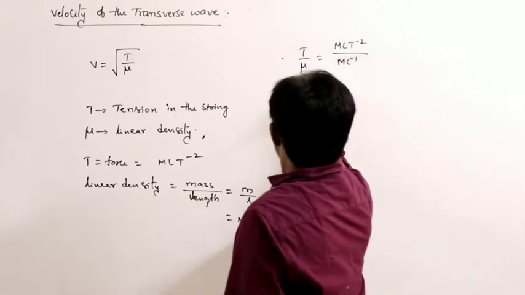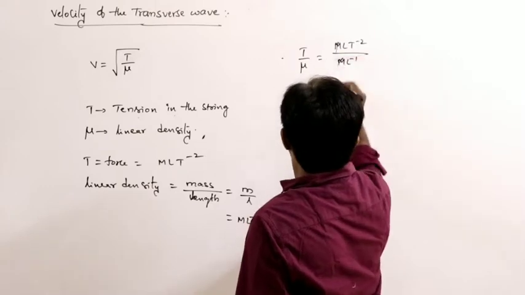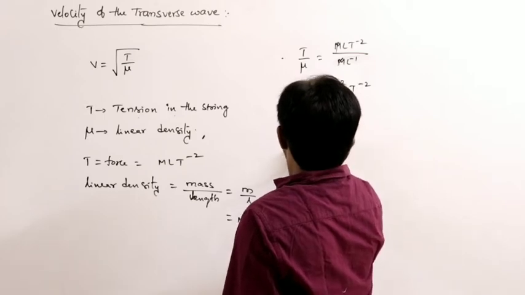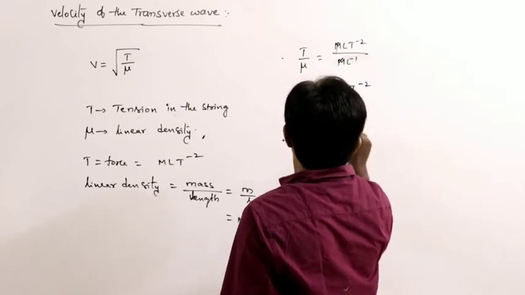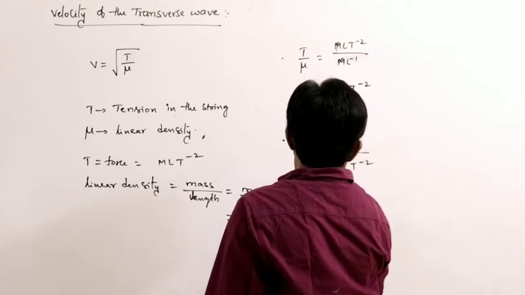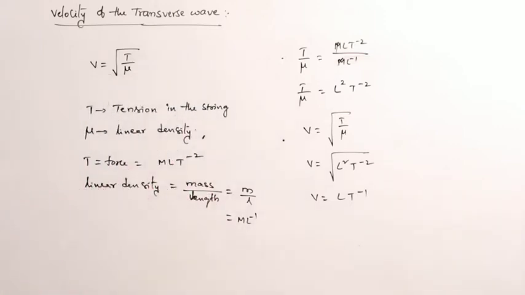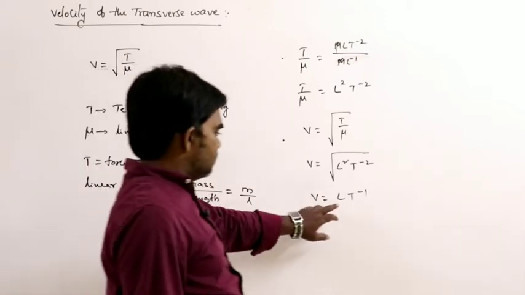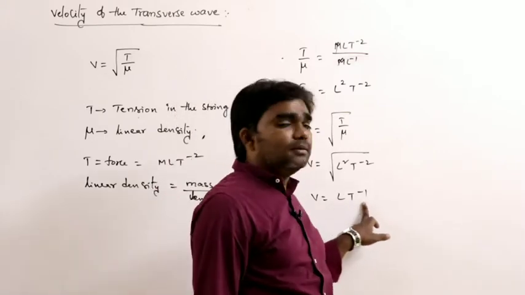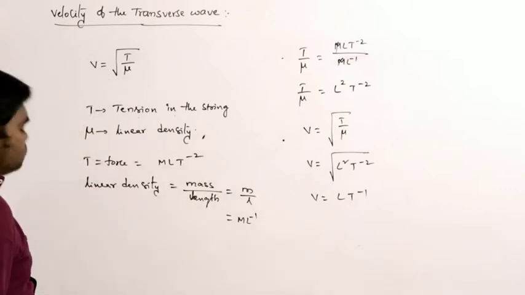So T by mu: M gets cancelled, L power minus 1 comes to the numerator and it becomes L square T power minus 2. So V is equal to the square root of L square T power minus 2, that is LT power minus 1. That is the velocity dimensional formula. What is the unit of velocity? Meter per second, that is LT power minus 1. So this is the velocity of the transverse wave.